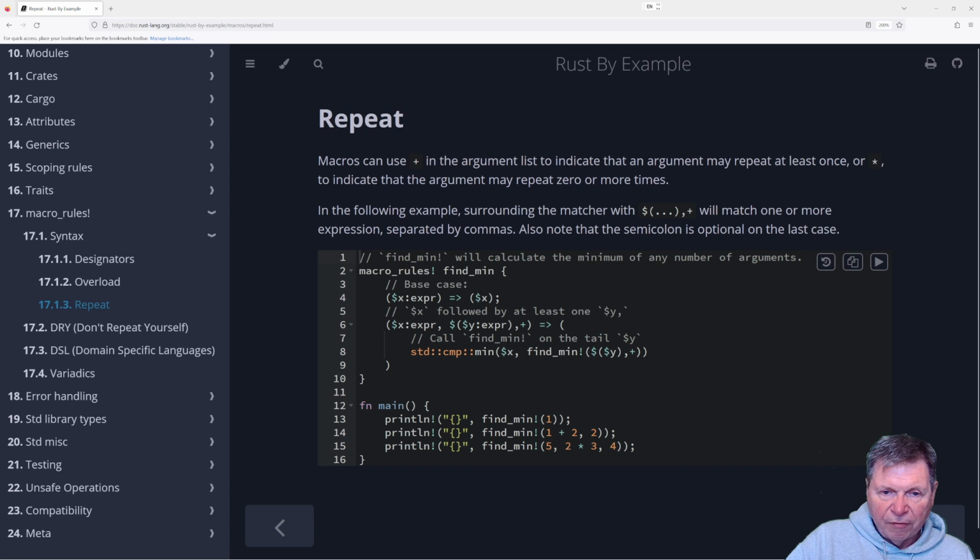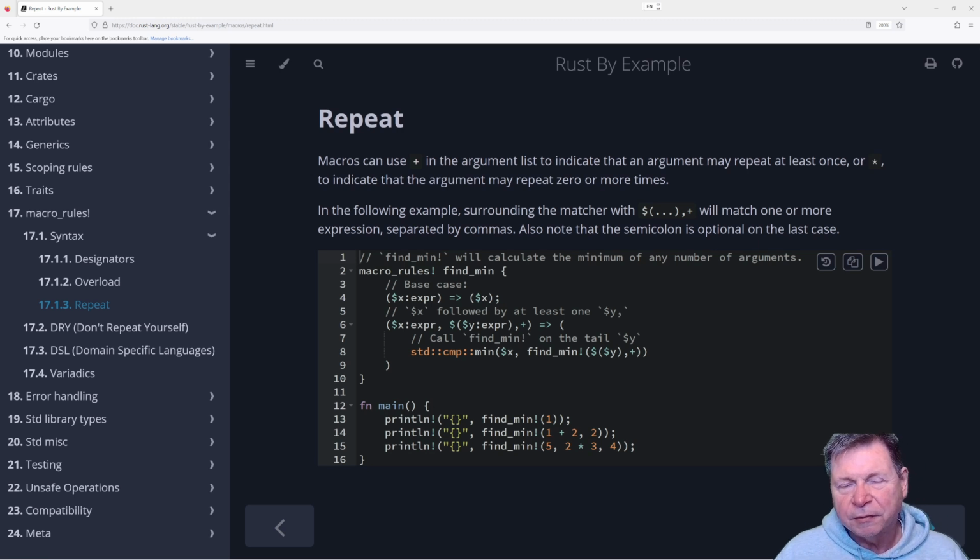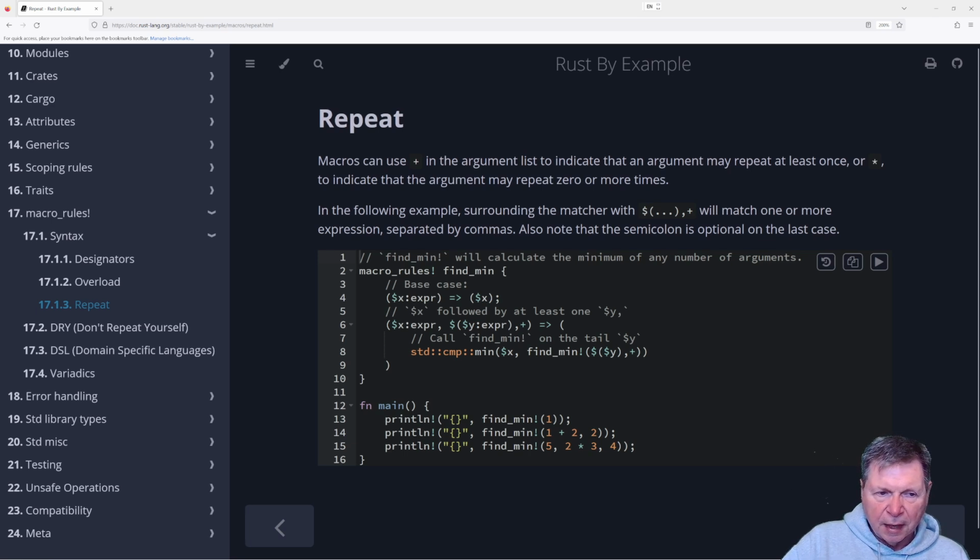Find min, compare min, find min. Really? You're going to use recursion for this? Okay. Well, I suppose everything's on the stack here, so it's not terrible. Just seems excessive to make a call. I wonder how expensive calls are versus just running a loop. I would have expected the call to be more expensive than a loop, but maybe not. But I haven't seen anything that tells me that one way or the other. Okay, but anyway,